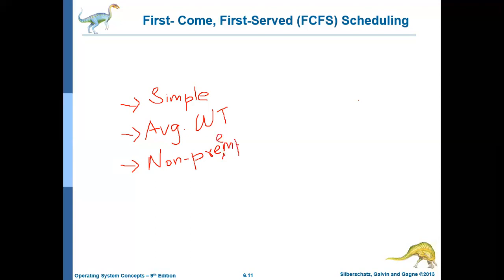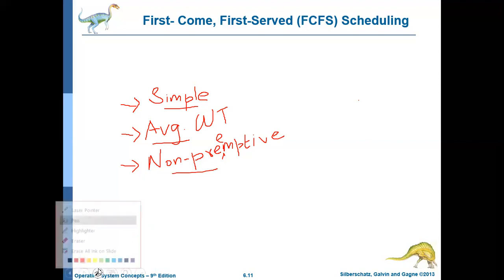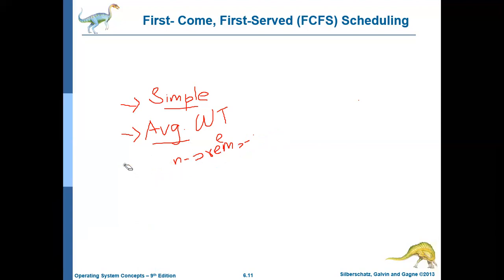This is how this algorithm works, and these are its advantage and disadvantages. The advantage is that it is very simple to implement, and the main disadvantage is that it has a very high average waiting time. Also, as it is non-preemptive, the CPU cannot be taken away from a particular process whenever the operating system wants it, which is not advisable.